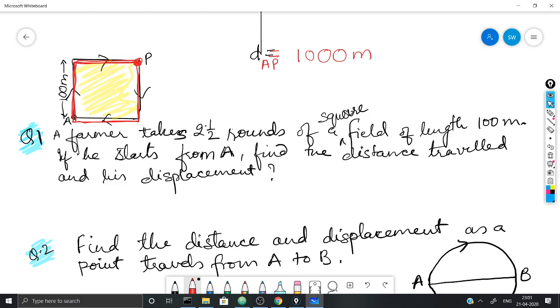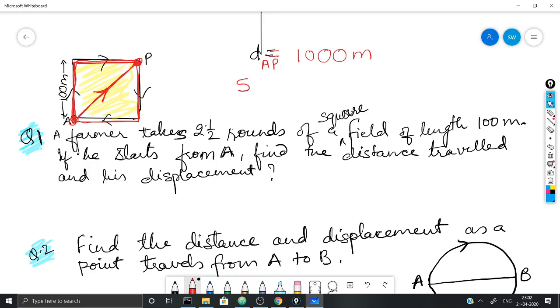But if I talk of the displacement of the farmer, then what is displacement? Displacement is the shortest distance between the starting point and the final point. So this diagonal is the displacement of the farmer, and I draw the arrow like this, again northeast, because he has moved from A to P. He has displaced from A to P. And what is this displacement?